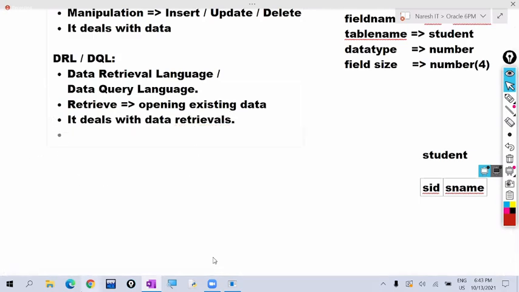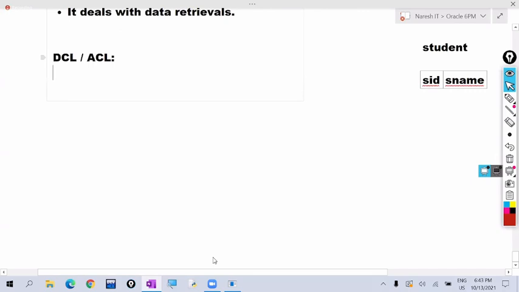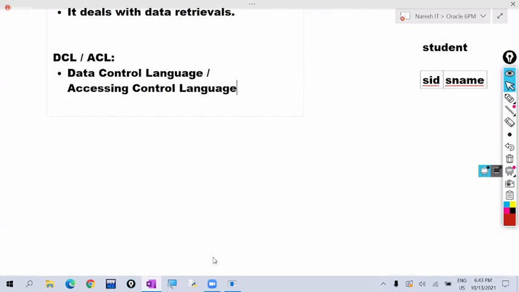Next category is DCL, or you can say ACL also. DCL stands for data control language. ACL stands for access control language.